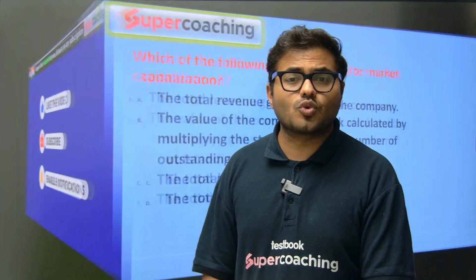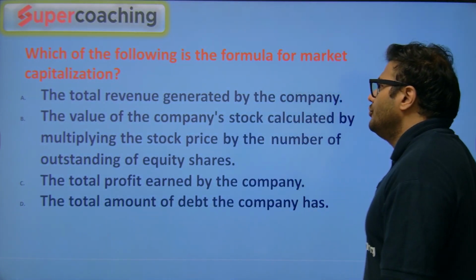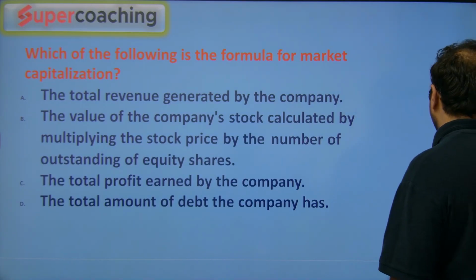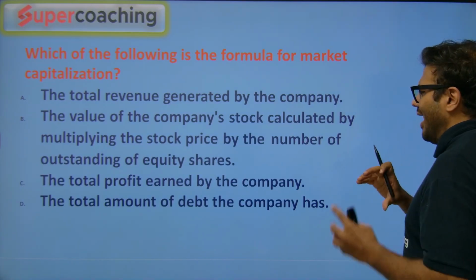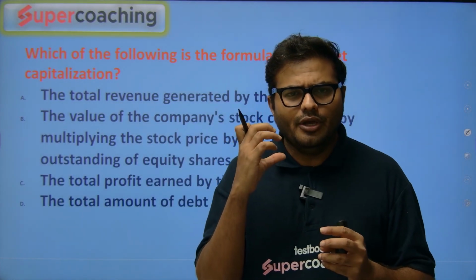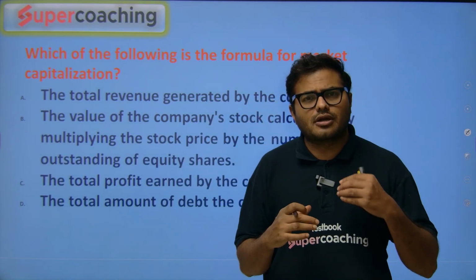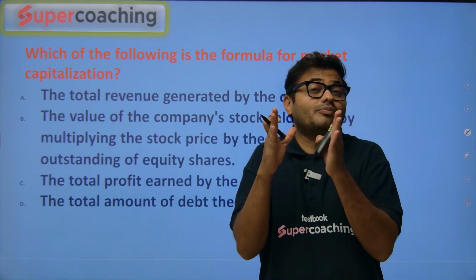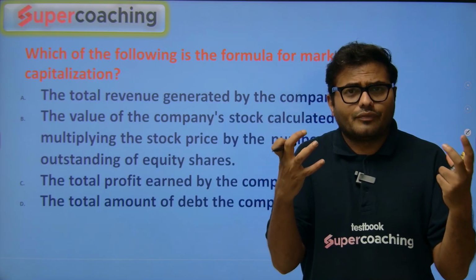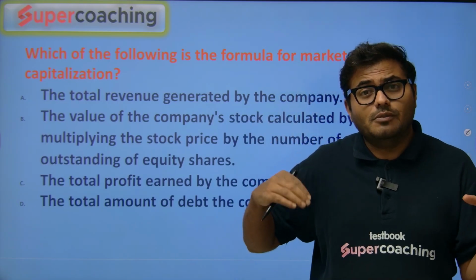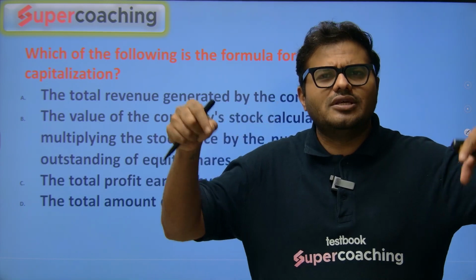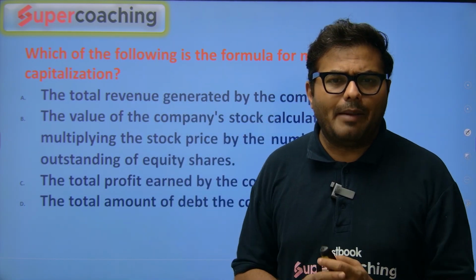So first question is in front of you. Which of the following is the formula for market capitalization? When it comes to market capitalization, what is the valuation of the company in the market? How many shares is that company selling in the market, and what is the valuation of those particular shares? So we multiply that. If suppose the company is planning to sell more shares, what will be the price in the market? By multiplying all these factors, we'll get the market capital.